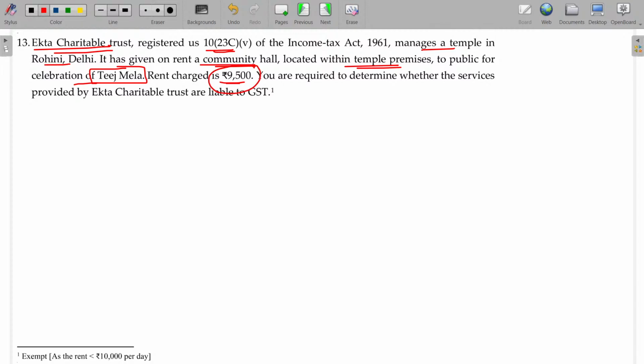What is the rent limit here for the hall? 10,000 rupees. Okay, less than 10,000. It's not exactly 10,000. It should be less than 10,000. 9,999. Okay, rent will be exempted. In case of a room, 1,000 rupees per day, it should be less than 1,000 rupees. In case of shop rent, less than 10,000 per month.